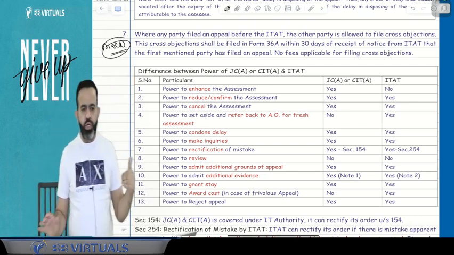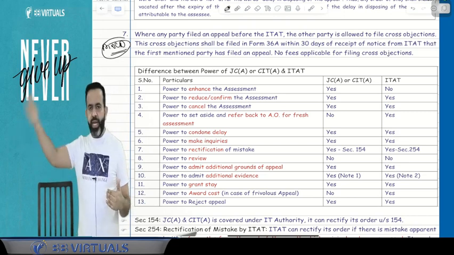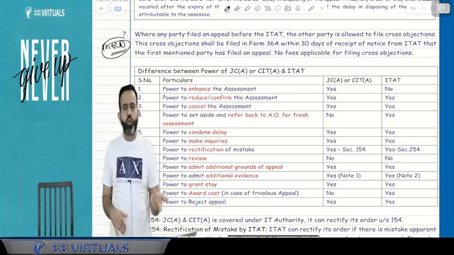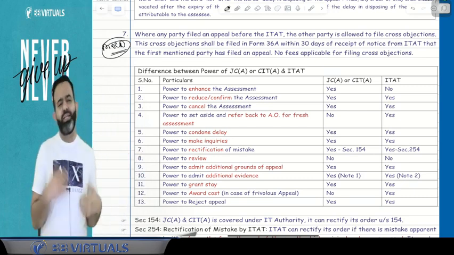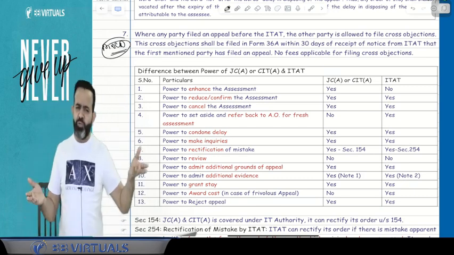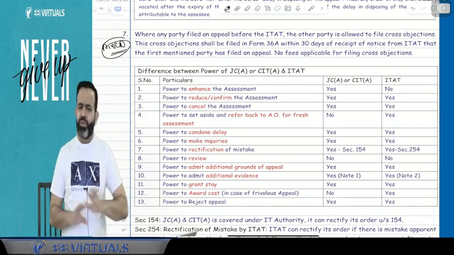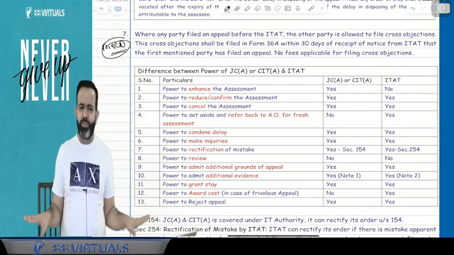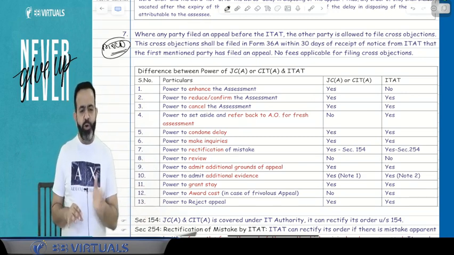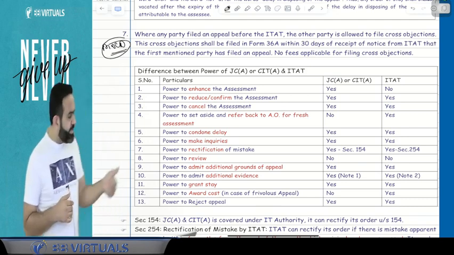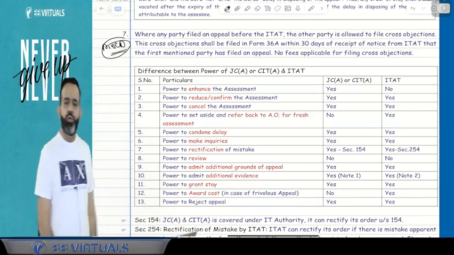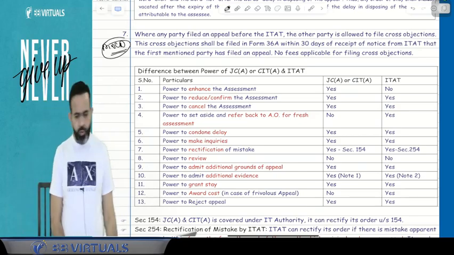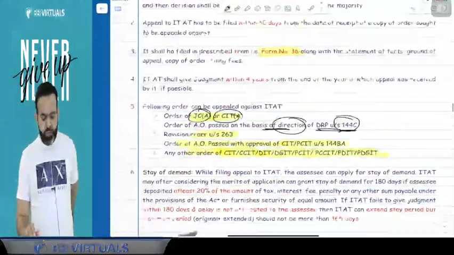So who will file the MOCO? Suppose you file the appeal to the ITAT, then the department has the option to file the MOCO. Or suppose the department files the appeal, then you have the option to file the MOCO. But in practical life, if you wish to file the MOCO, then only you can file it. Otherwise, in practical life, we never file the MOCO. That is memorandum of cross objection. Means against that party's appeal, if you are having some objection, then you can file the memorandum of cross objection. You got my point or not? Yes.